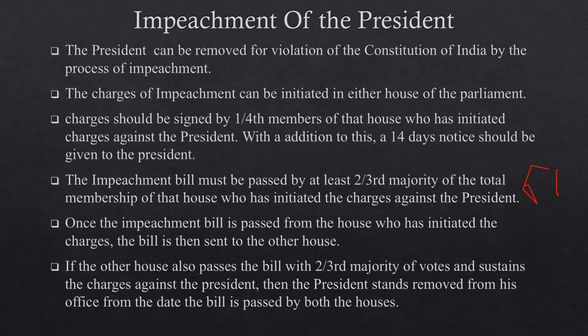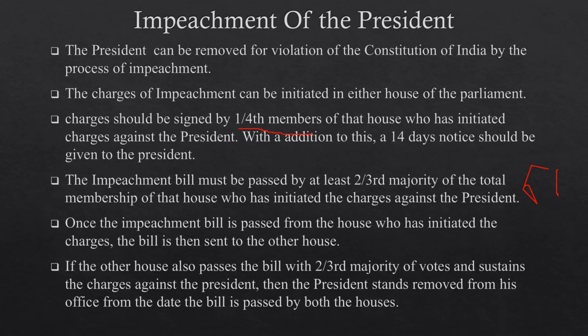The charges of impeachment can be initiated in either house of the parliament, that is either in Lok Sabha or Rajya Sabha. Charges should be signed by 1/4 members of that house who has initiated the charges against the president. In addition to this, a 14 days notice should be given to the president. The impeachment bill must be passed by at least two-thirds majority of the total membership of that house who has initiated the charges against the president.